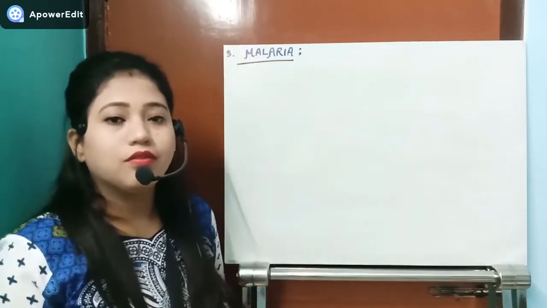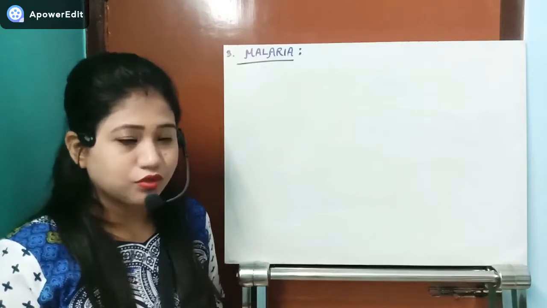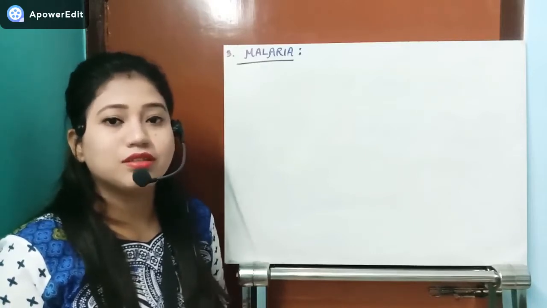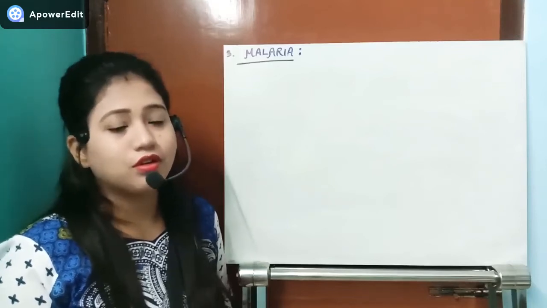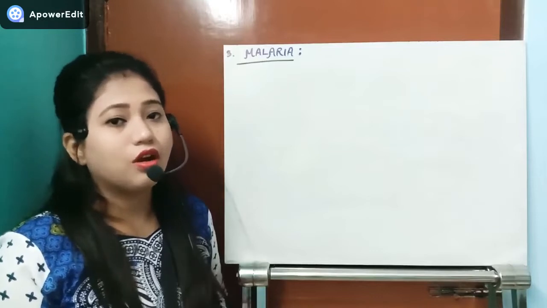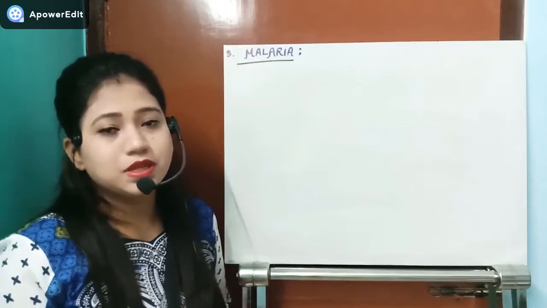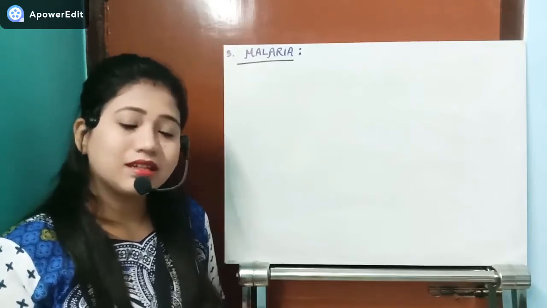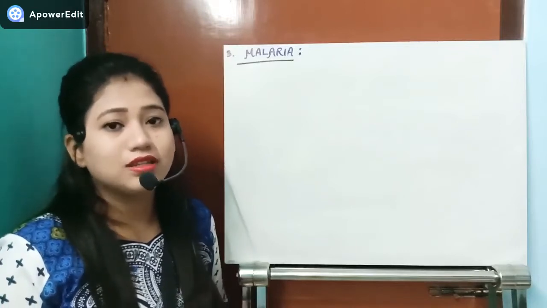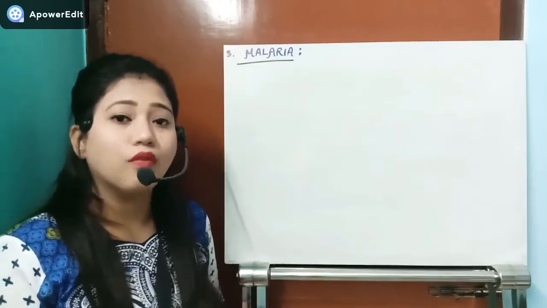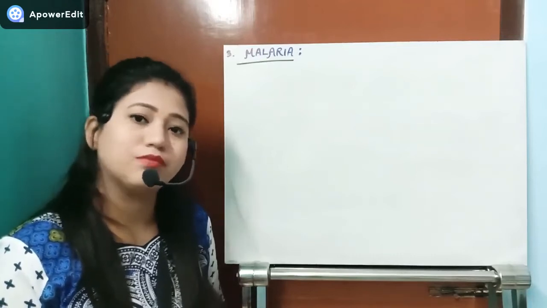So normally we know that the disease is caused by the Anopheles mosquito. Actually, the Anopheles mosquito is just a vector that transmits the disease. The causative organism, Plasmodium, actually has four different species. What are they? The first species is Plasmodium vivax. The second causative organism is Plasmodium falciparum. The third is Plasmodium ovale, and the fourth